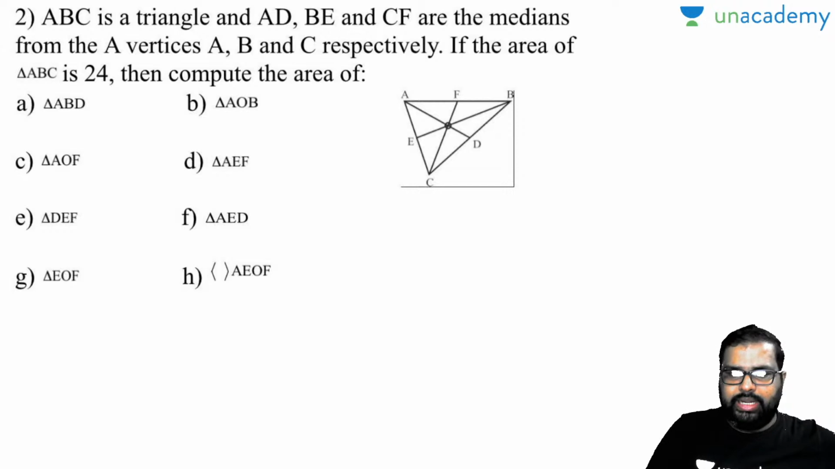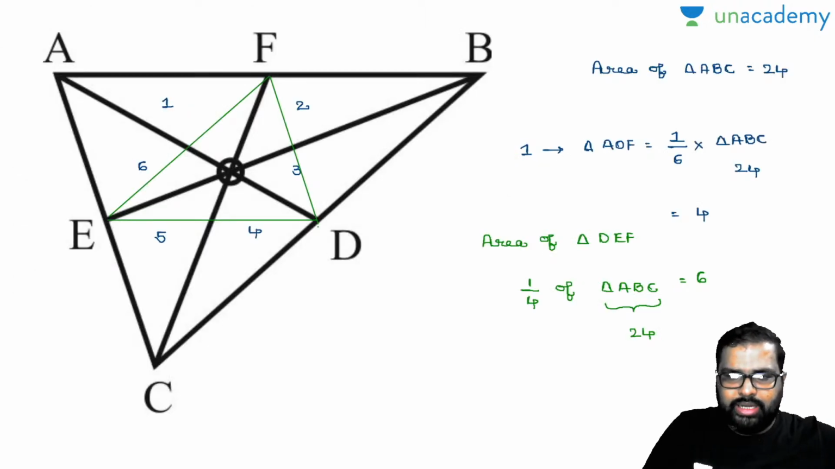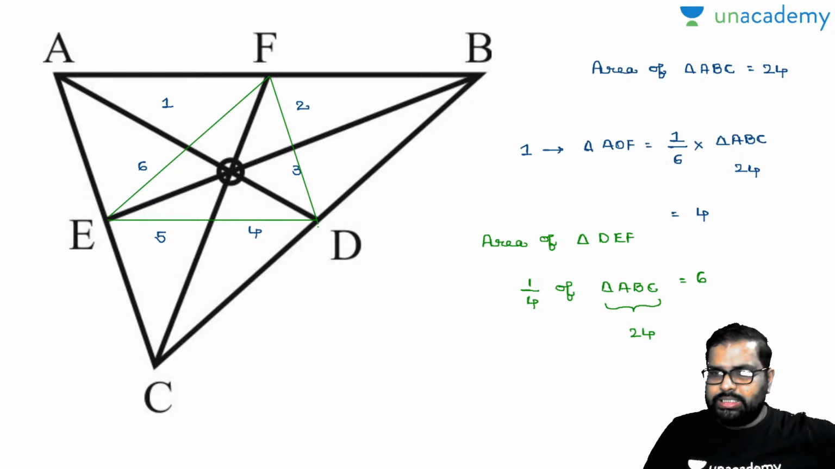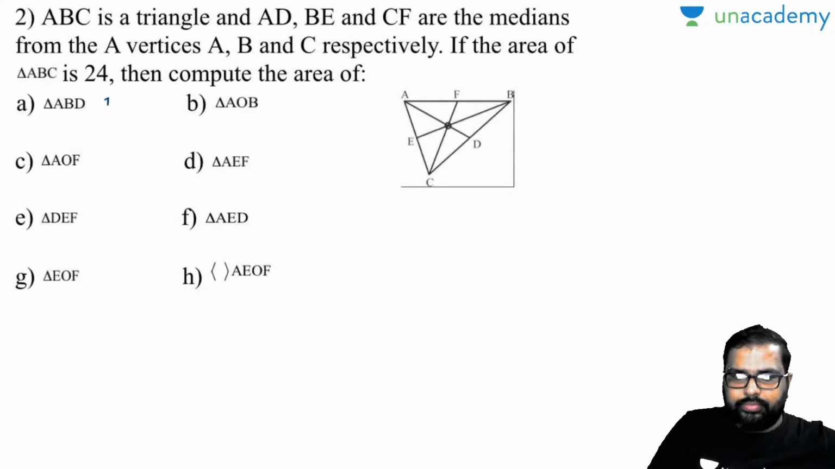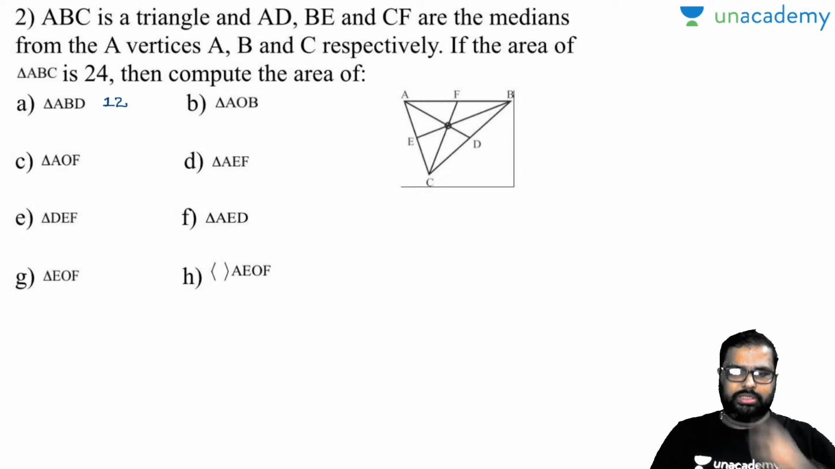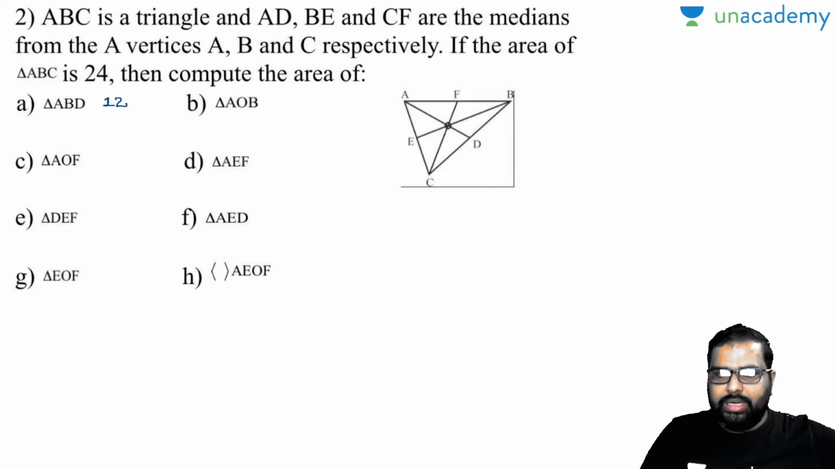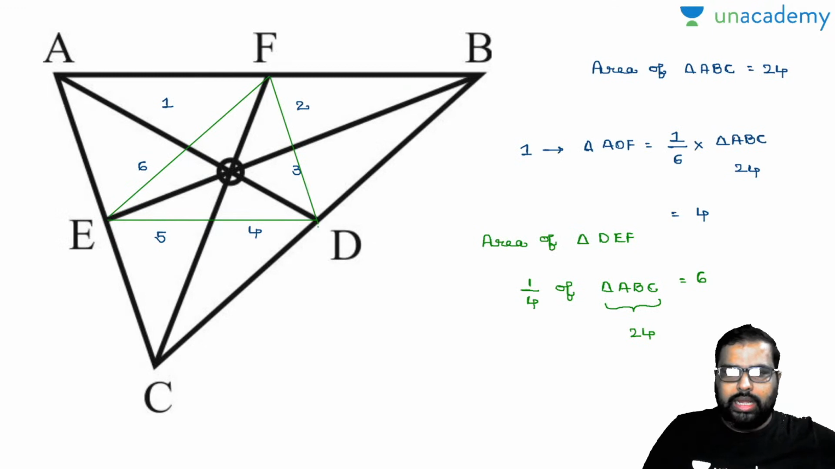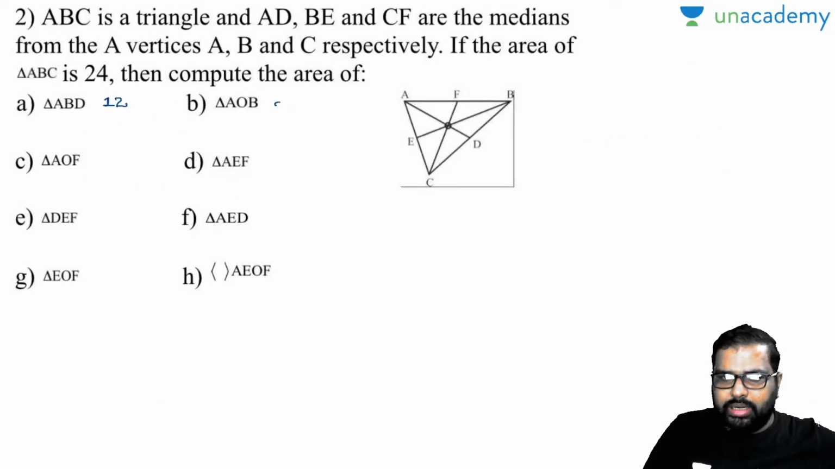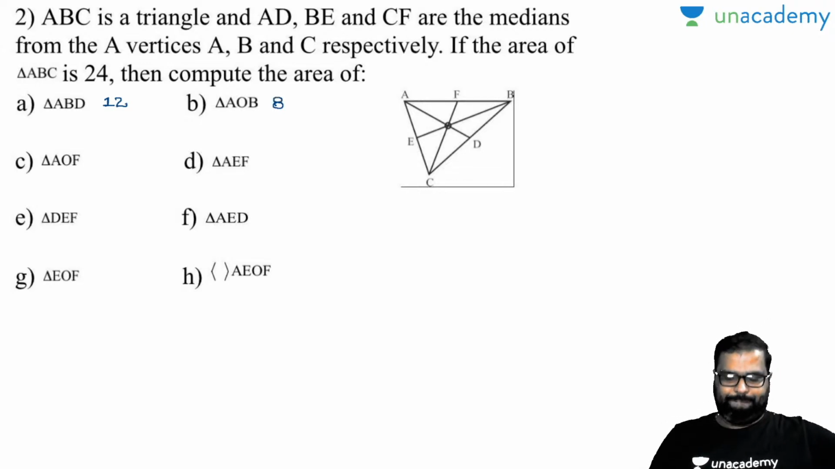Triangle ABD. Now closely observe there. ABD contains 1, 2, 3 triangles. Each triangle area is 4. So the area of 3 triangles will be equal to 12. Is it clear? You can make out this question very easily. Come to triangle AOB. Triangle AOB contains 2 triangles, each of area 4, so automatically the area of AOB will be 8.